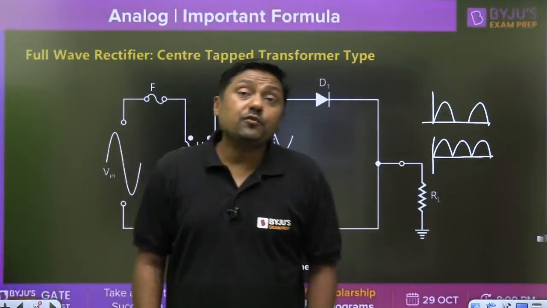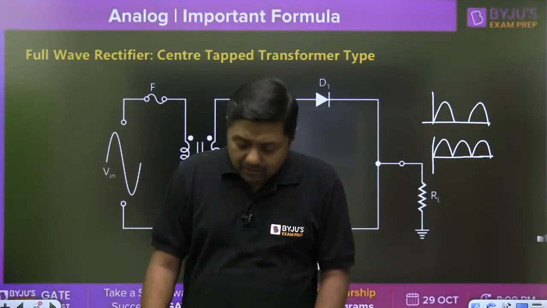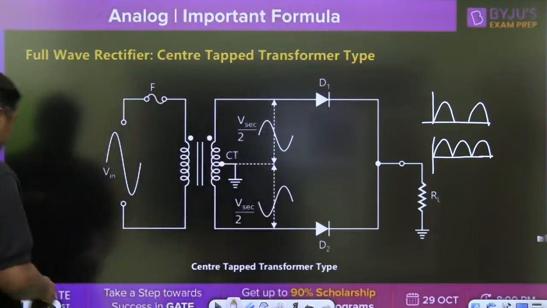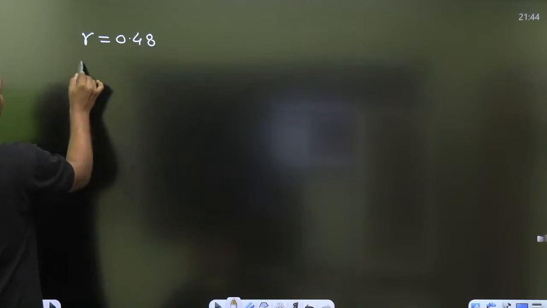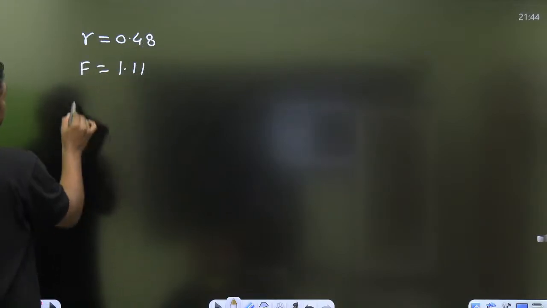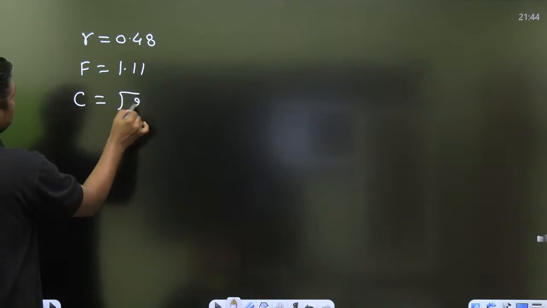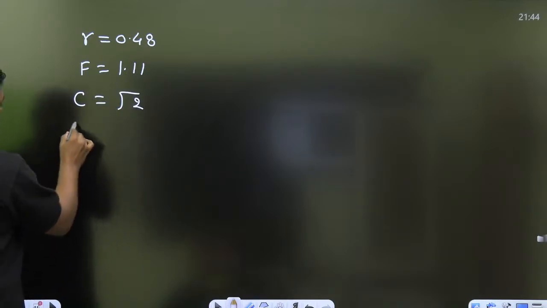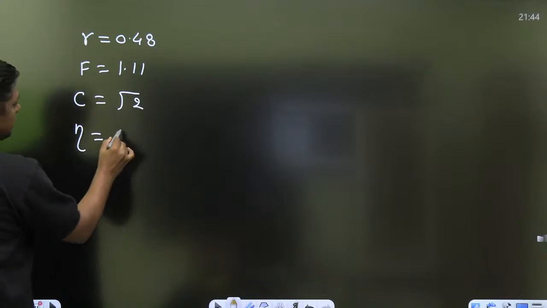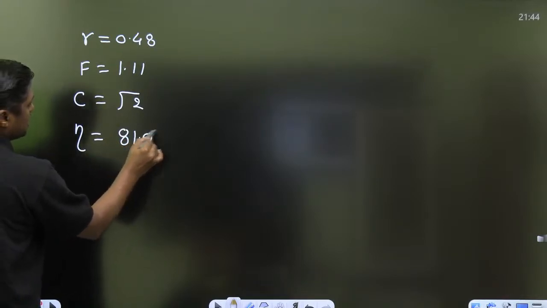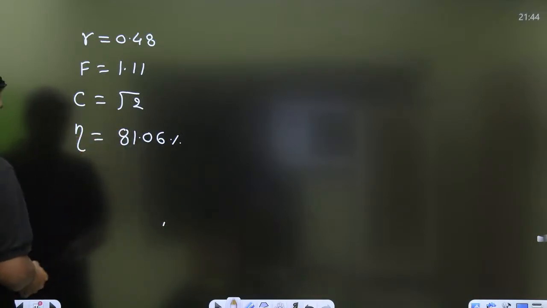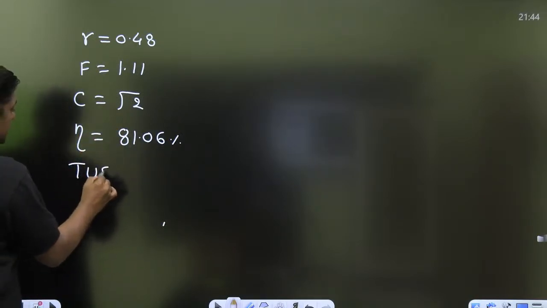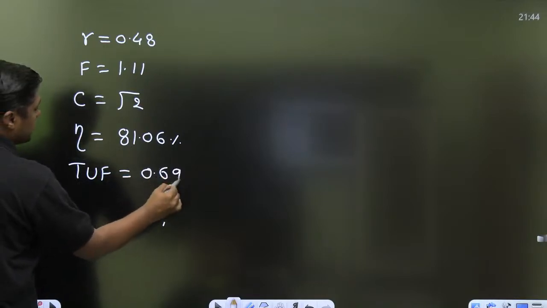So what are the important formulas related to full wave rectifier? Now, watch this. For full wave rectifier, ripple factor will become 0.48, form factor will become 1.11, crest factor reduces to √2, and then rectifier efficiency in ideal condition is nearly equal to 81.06%, and transformer utilization factor is nearly equal to 0.69.